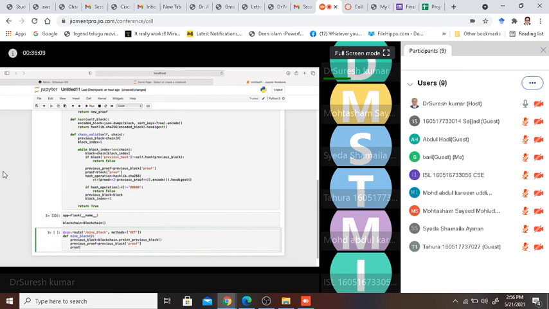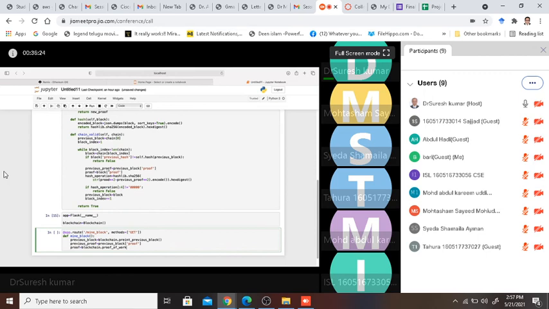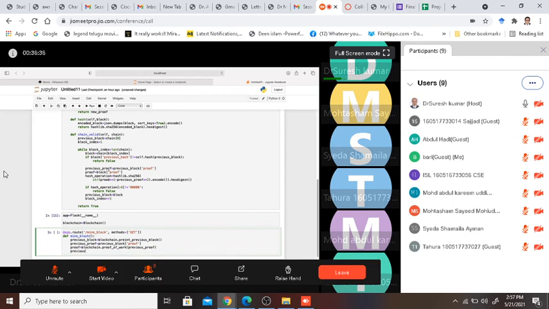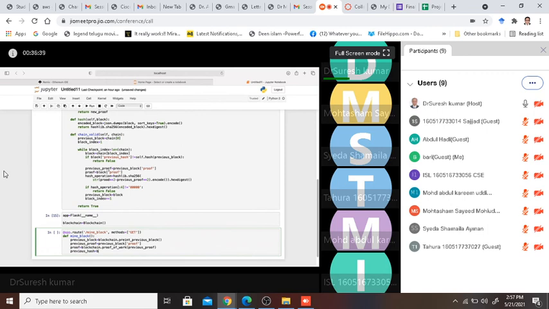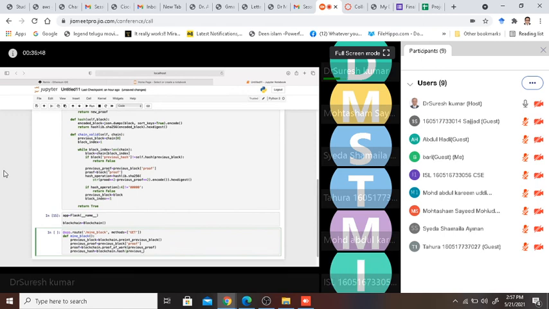Now we need to specify our proof and the previous hash. So our proof is nothing but blockchain.proof_of_work of the previous proof. Now I need to specify my previous hash. So I say my previous_hash is my blockchain.hash of the previous block.